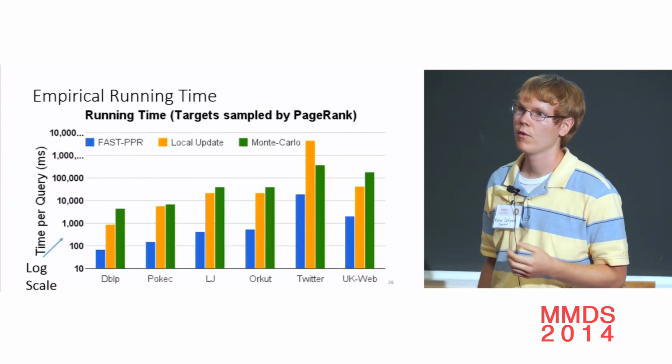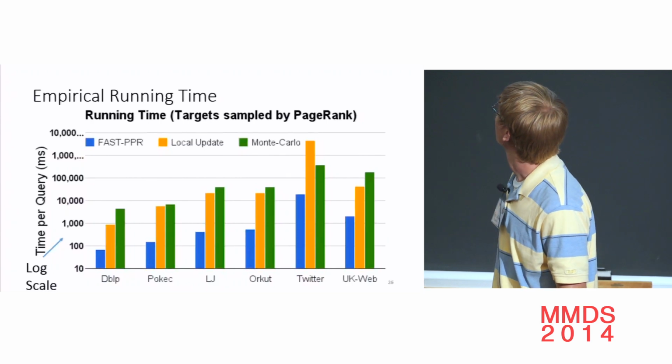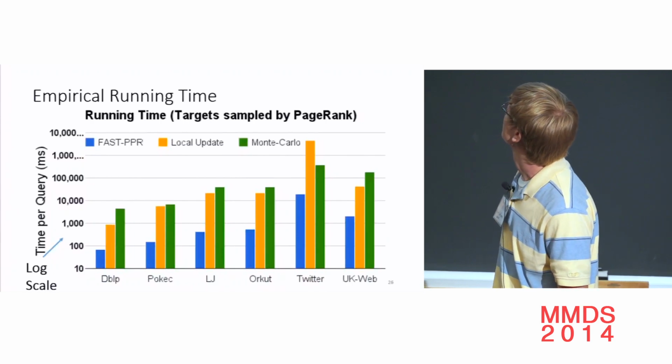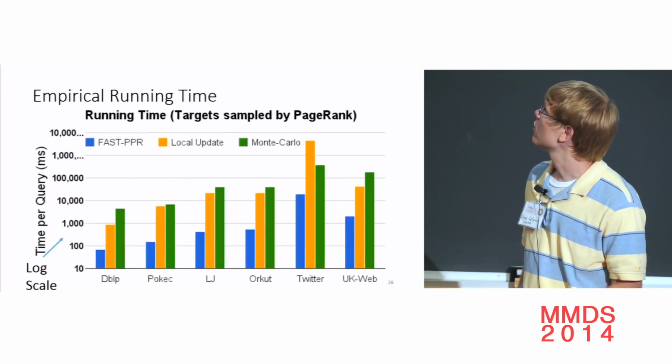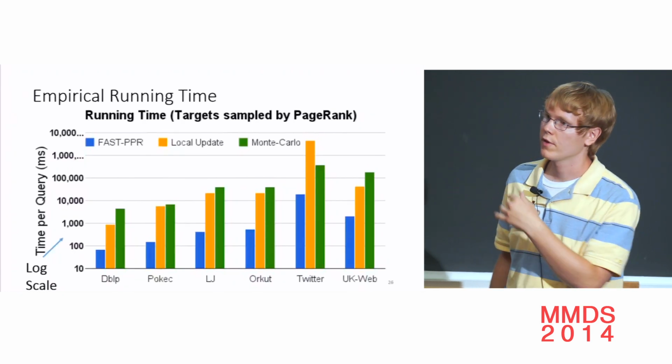per ST pair, per random ST pairs. And this is still log scale. Each horizontal line is a factor of 10 improvement.